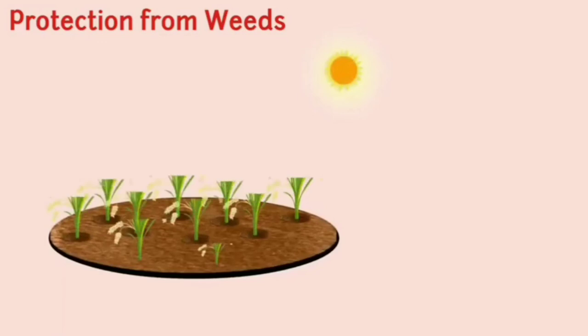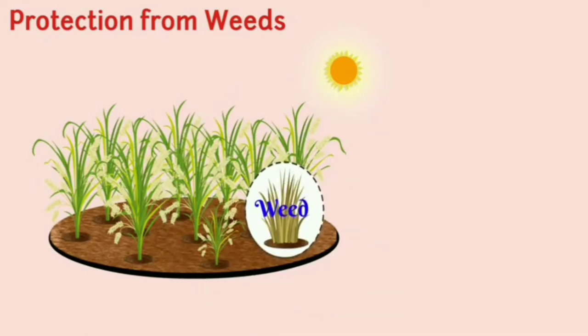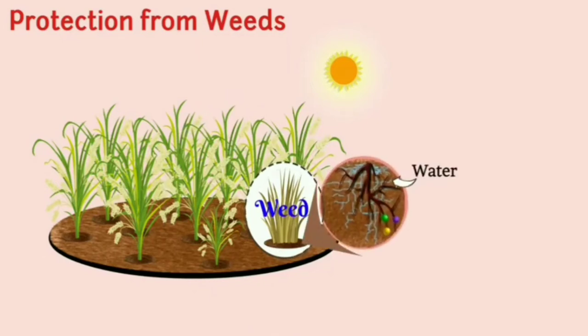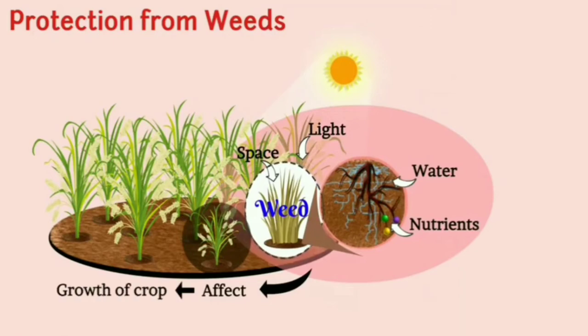Protection from weeds. In the cropland, along with desired crops, many other undesirable plants grow naturally. In the fields, all plants other than crop plants are called weeds. Weeds consume water, nutrients, space and light. Unavailability of all these factors affects the growth of crop.